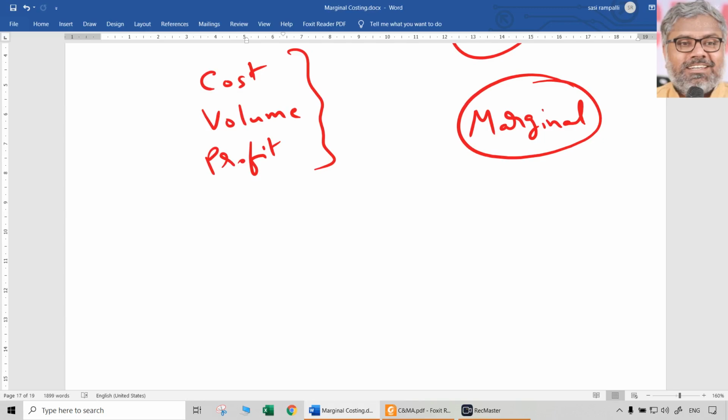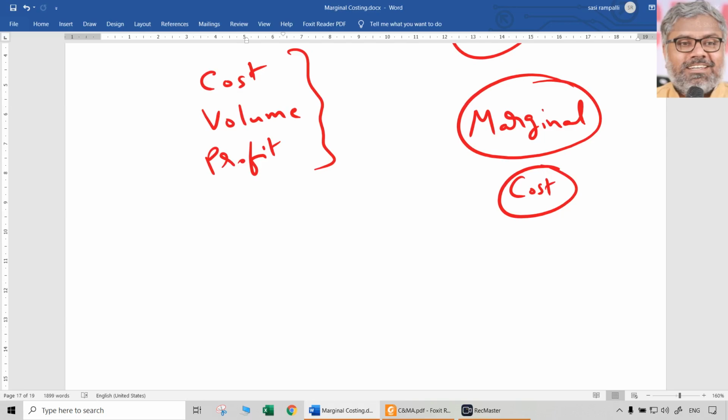If we say marginal revenue, that means the revenue that can be generated by selling one more unit. If we say marginal utility in economics, that is the utility generated by consuming one more unit. But here what we are focusing on is marginal cost. So naturally, what is marginal cost? That is the cost of